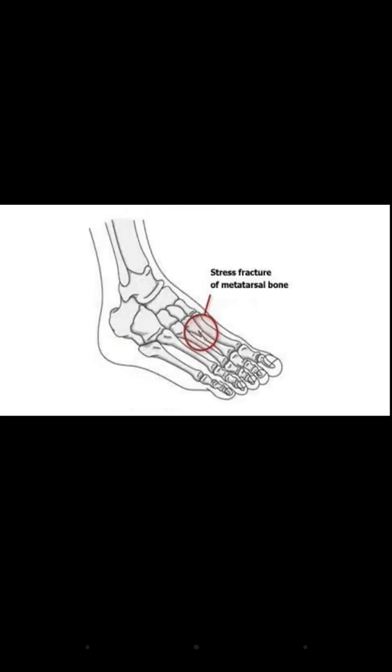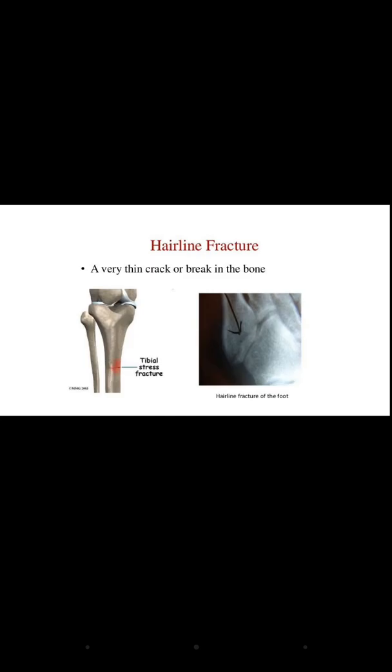Then stress fracture, because of repeated stress or strains, this fracture occurs and it is most commonly found in sports persons. Then hairline fracture. Hairline fracture is a very thin crack or break in the bone. There is minimal trauma to the bone and the surrounding soft tissues. It is a stable fracture. There is no significant bone displacement, and the crack is not completely through the entire bone in the hairline fracture.